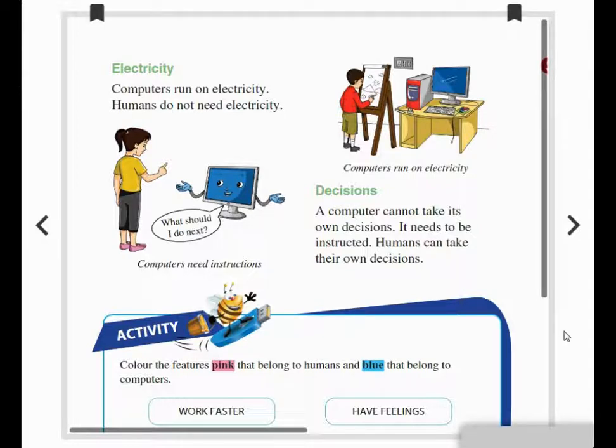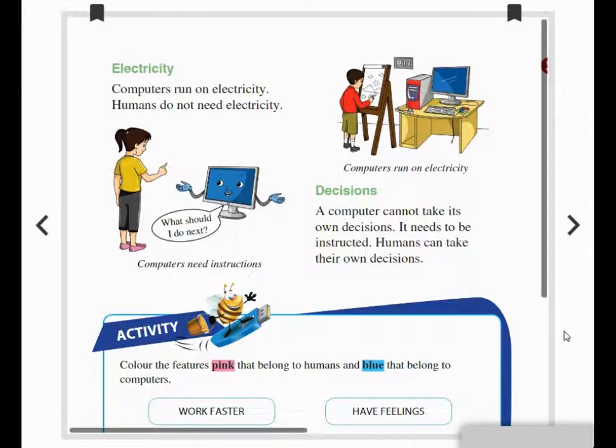Yes, but the computer is not like that. So the set of instructions or set of programs should be loaded to the computer. Understand? Yes.